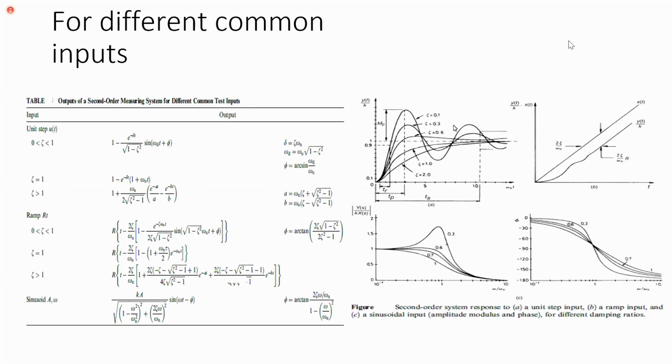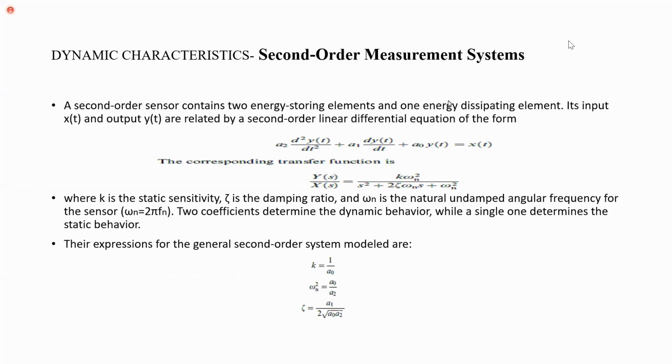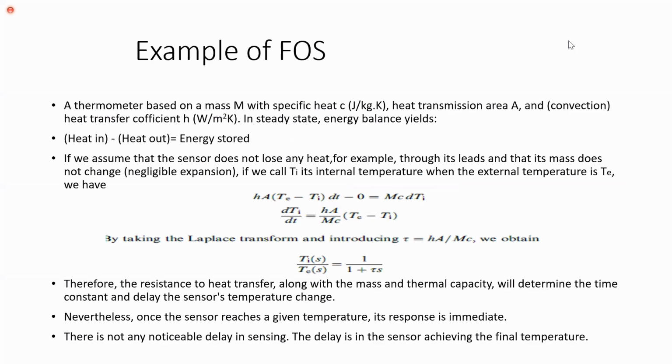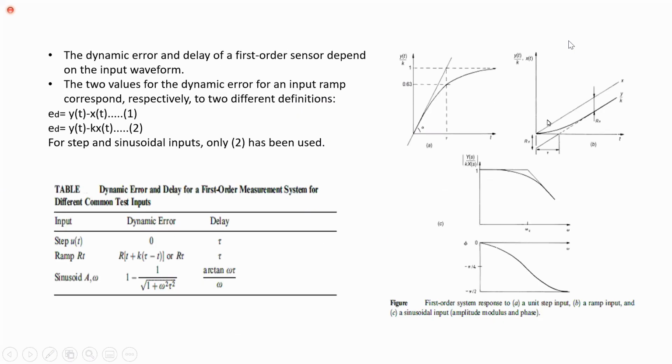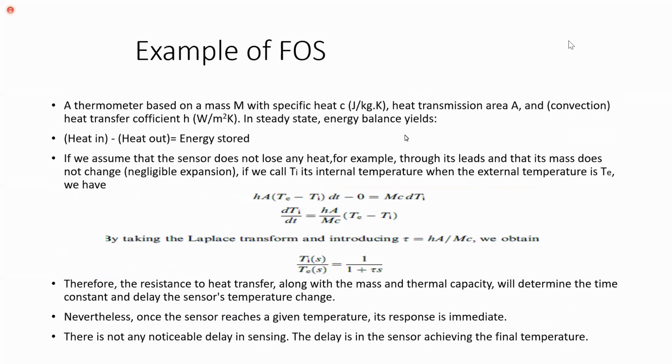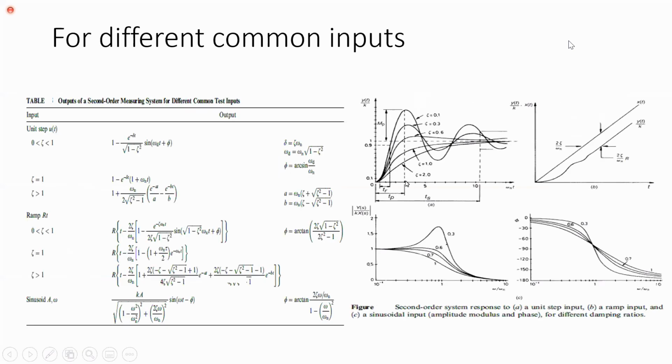Students, here we have different graphs. As we have graphs in the first order system, this graph for the step input is represented with dotted line. And this graph is for the ramp input. Ramp input is X line. And these two are for the sine wave. So in the same way, we have response graphs for the second order system. See, students, dotted line is the step input and dark lines are the response curves.